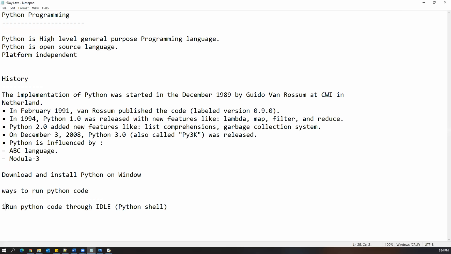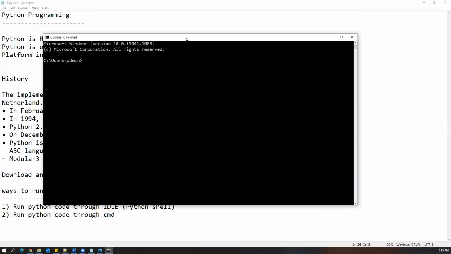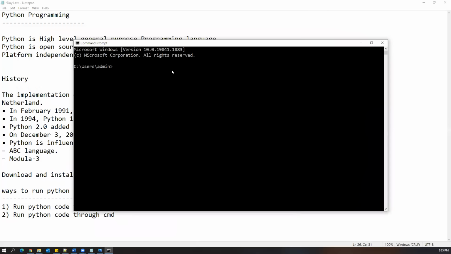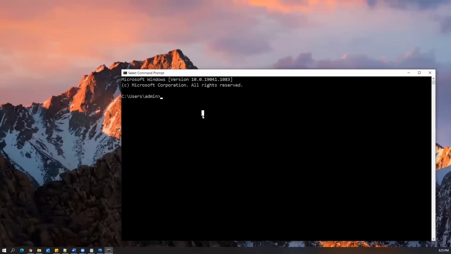The second way is that we can also execute our Python code through the command prompt. But how can we do that? Let me close this. Open the Windows command prompt by typing CMD, and it will open the Windows command prompt. So this is our Windows command prompt. Once you get it, you can directly execute your program here. Let me show you how.